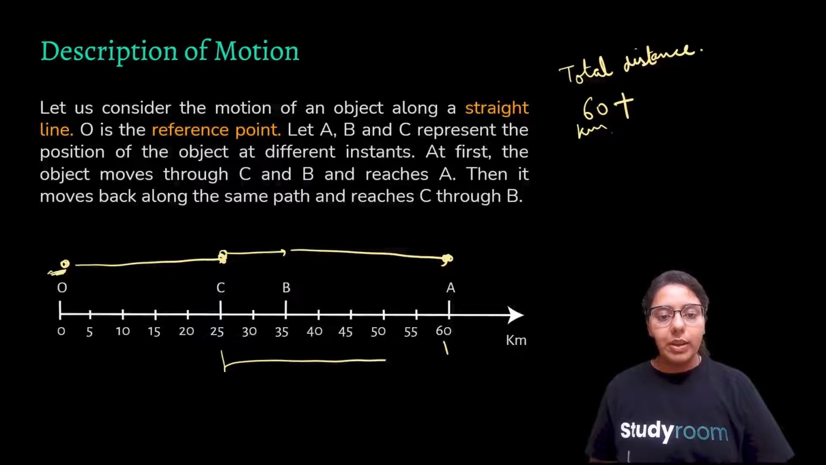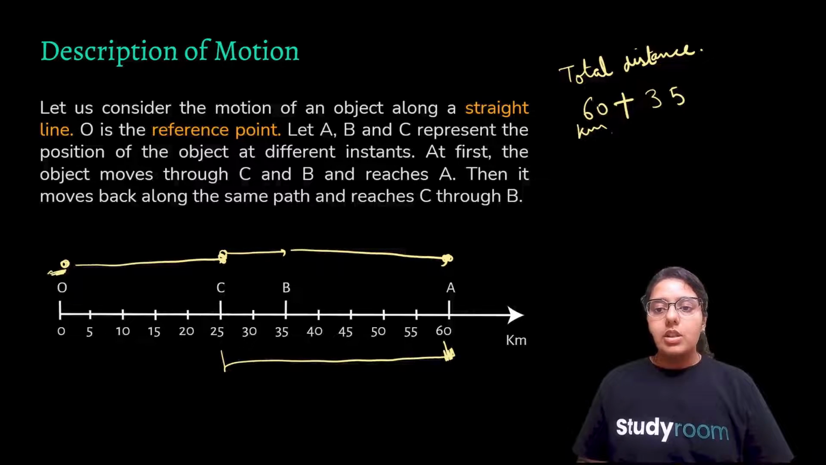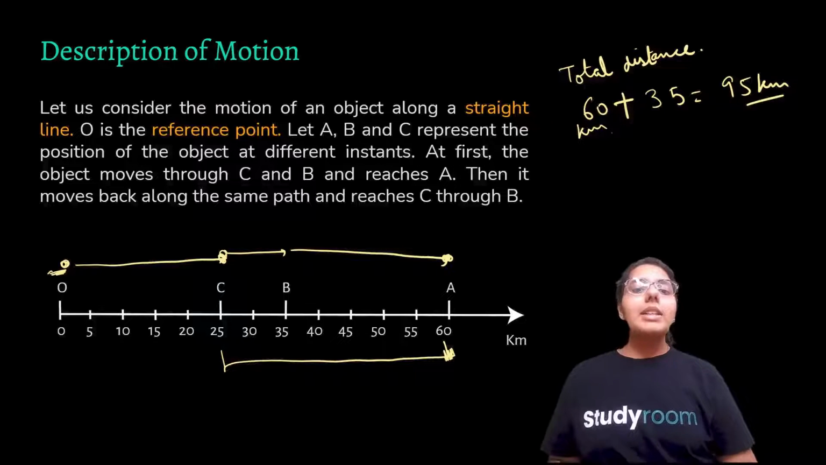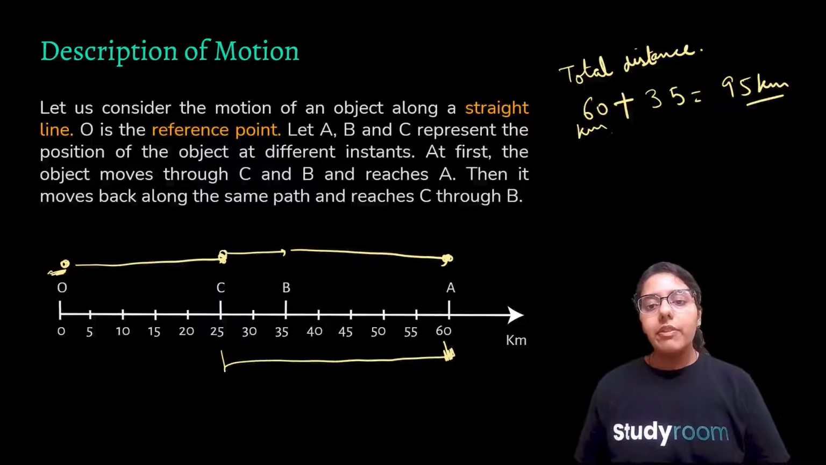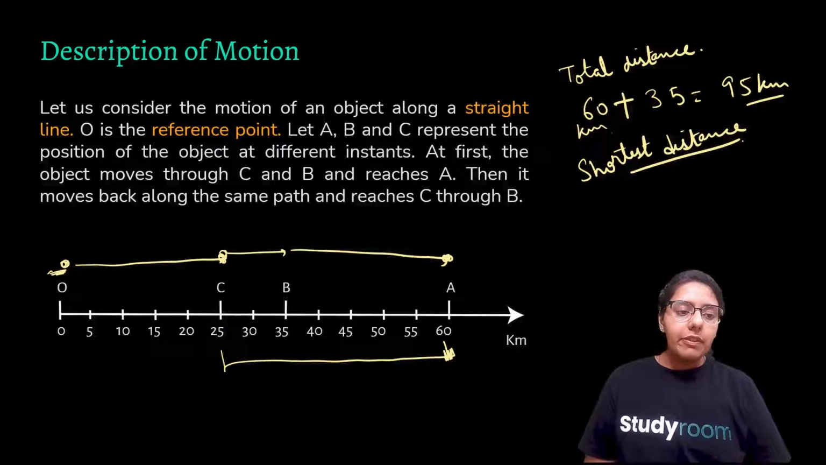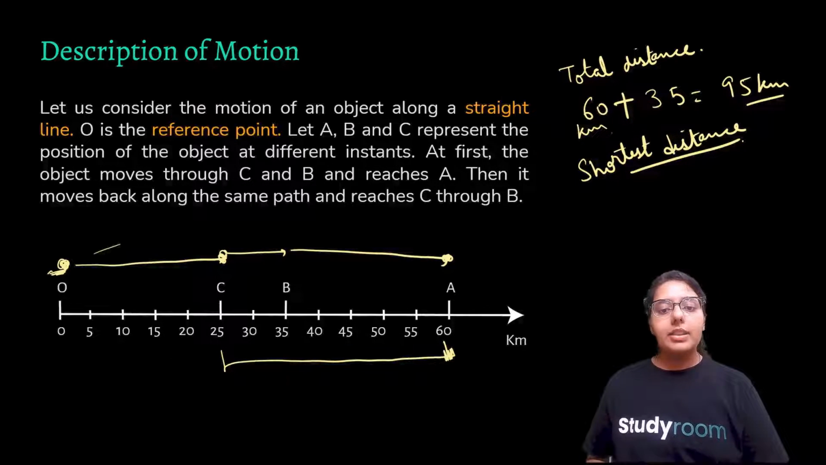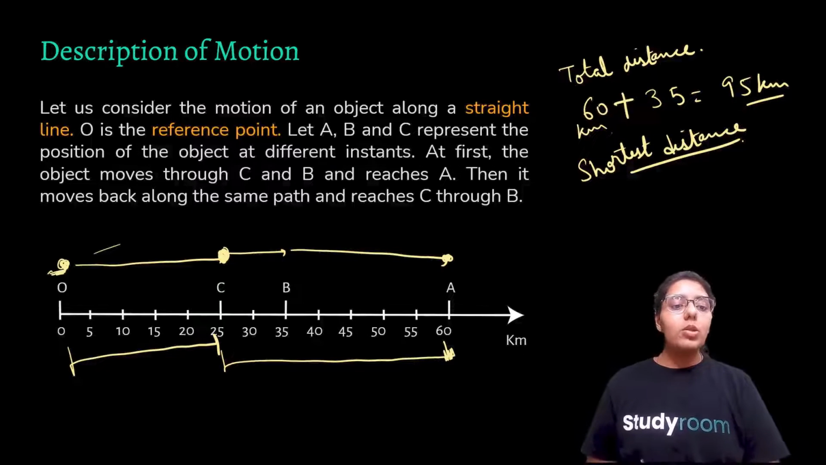Okay. So what is the total distance? Let's calculate the total distance. Firstly, the object goes from O to A. So it's 60 kilometers. Then it moves back along the same path and reaches C through B. Then it goes from A to C, right? From 60 to 25. So how much is this? 35. So what is the total distance it is covering? It's 95 kilometers.